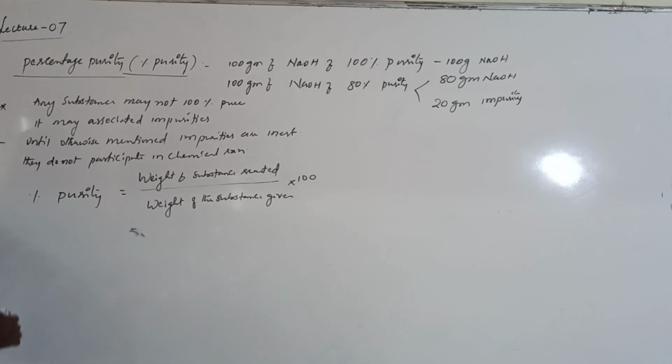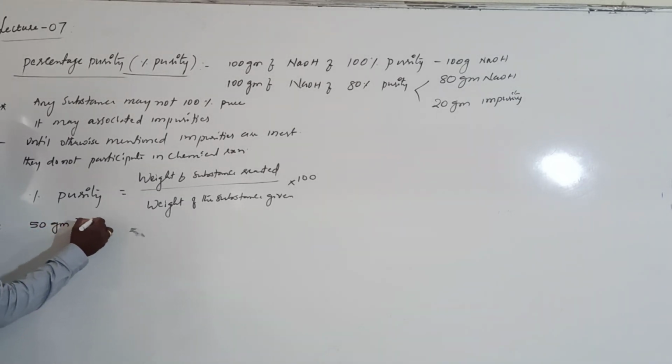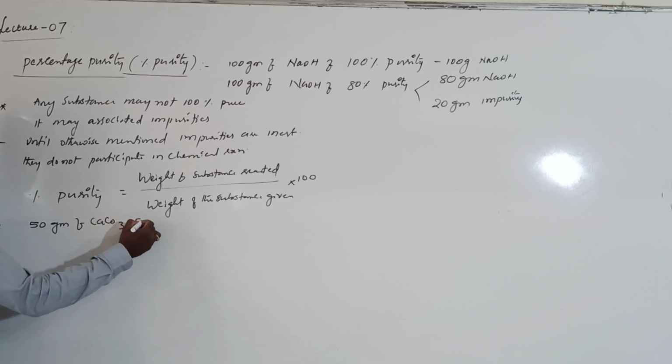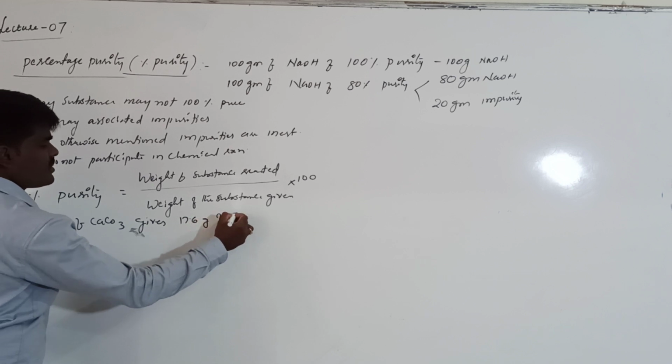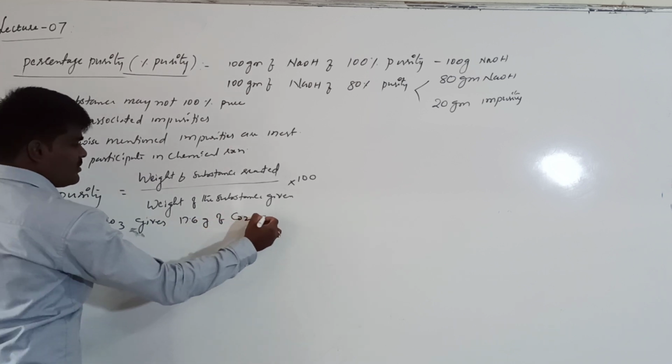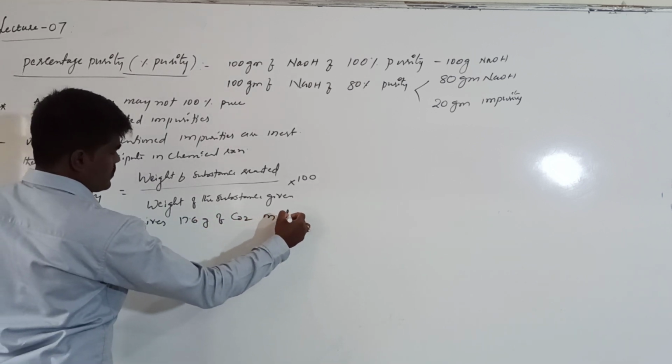For example, let's discuss this with a question. 50 grams of calcium carbonate gives 17.6 grams of carbon dioxide on decomposition.